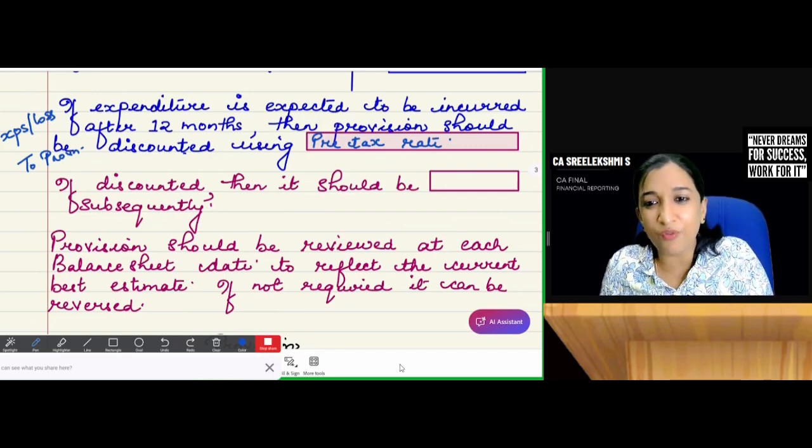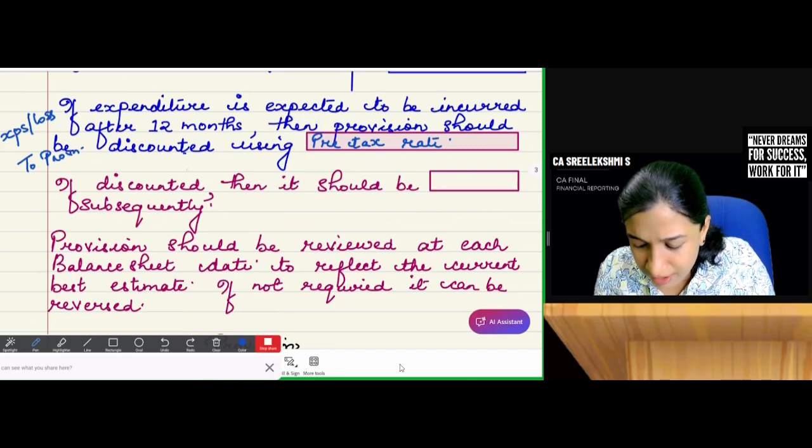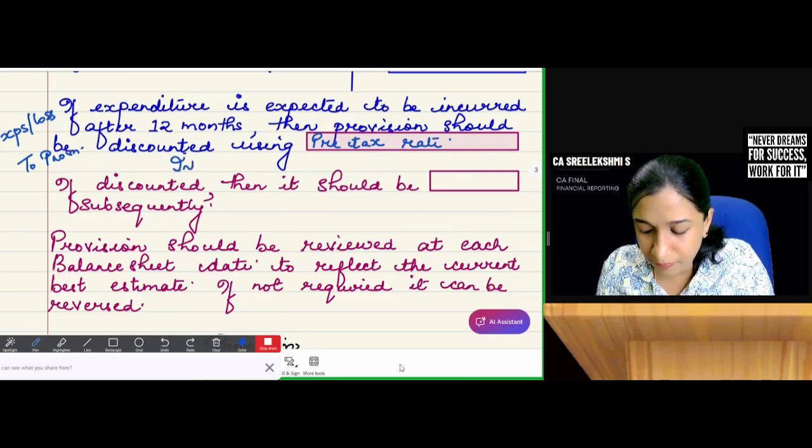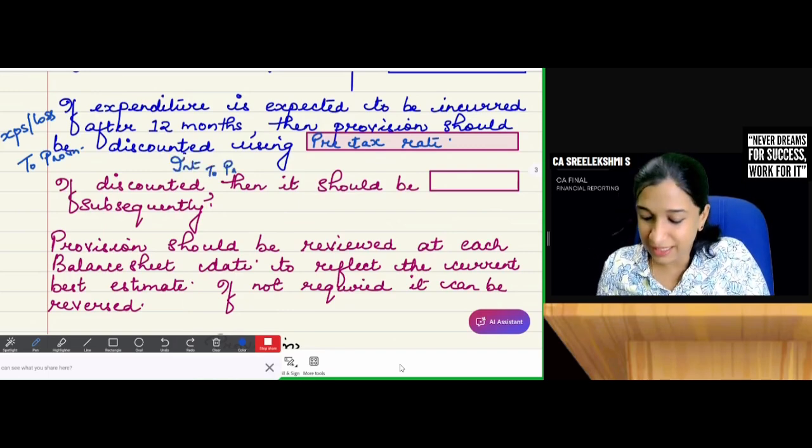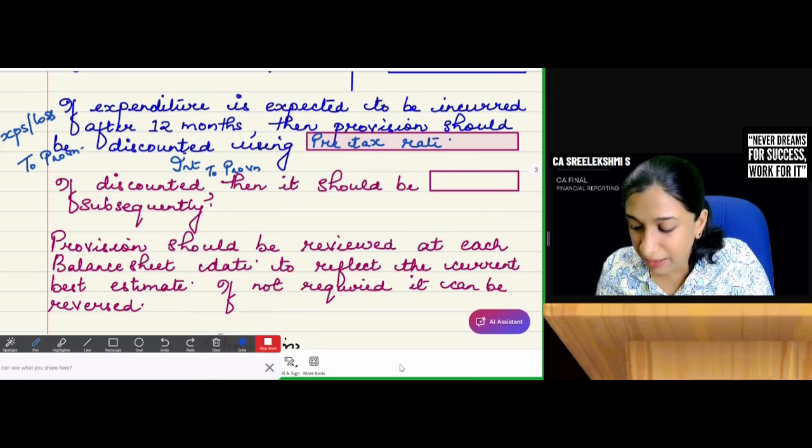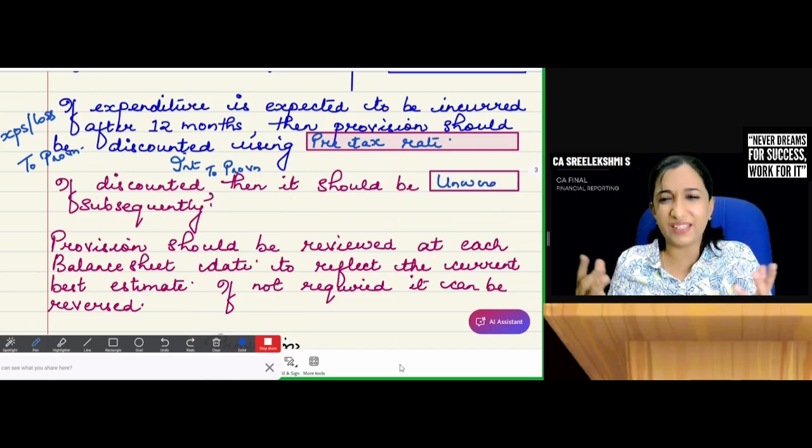What is the entry for unwinding the provision? Interest to provision. Yeah, interest. So if discounted, then it should be unwound. Easy. Okay.